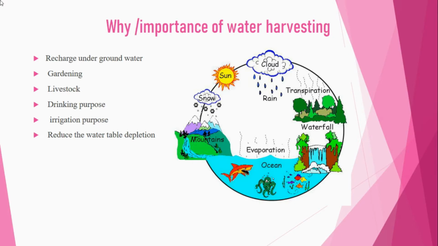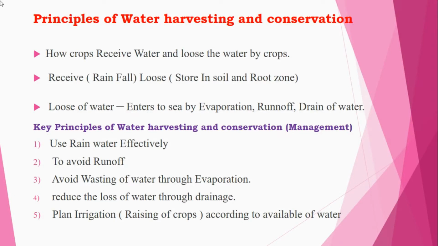If the water enters the ground level, you can consider it infiltration. So there you can recharge the underground water when it is necessary. Again, for gardening purposes, instead of using normal water, you can store the rainwater and use it for gardening. Livestock is nothing but you can use it for the animals, and it can also be used for drinking purposes and for food production. You can consider it for irrigation purposes, and it also reduces water table depletion.